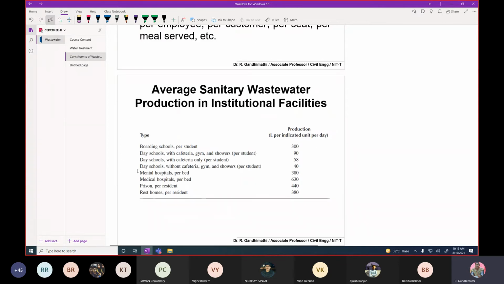For example, you can see the wastewater generation rate differences in day schools with cafeteria and without canteen: it is 90, the other one is 58. You can see the large differences. And without a gym and other things, even that quantity comes down. So it is based not only on the source, but also on the facilities you have inside your premises. Therefore it depends on the source as well as the facilities.